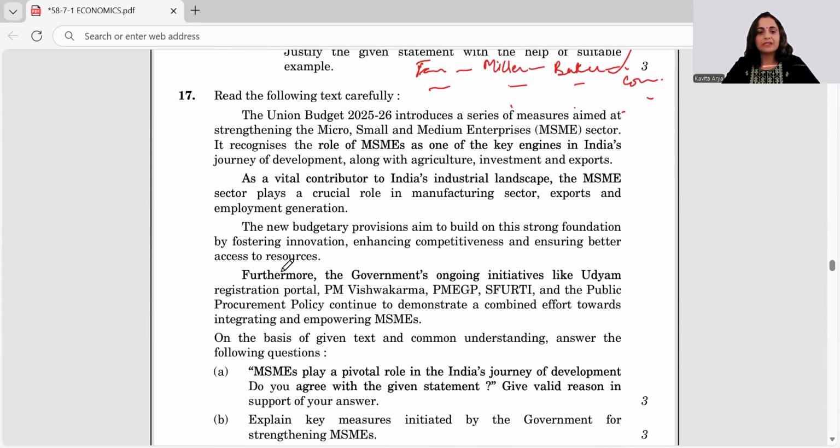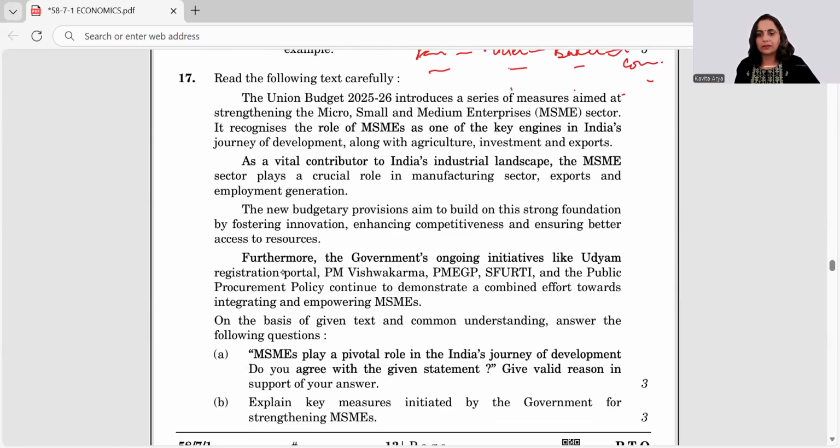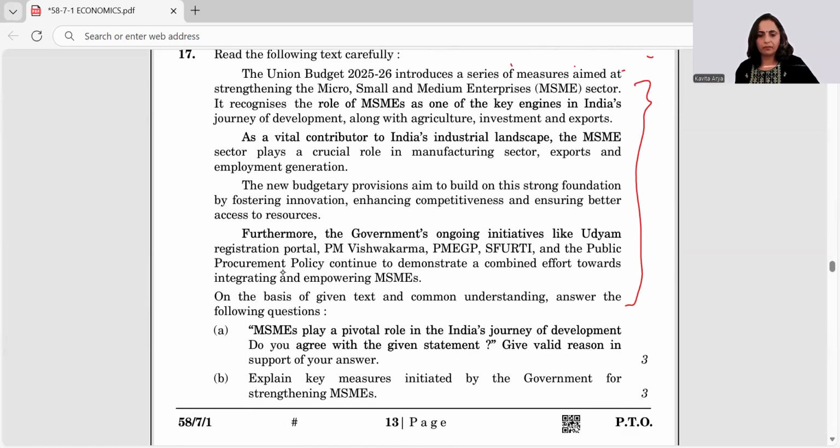Then you have 17th question. It's a case study. Two questions are there, 3 markers each, and it's talking about MSME. Union budget would have given something, some vital role. Then budgetary provisions are given for some goals, and these are the initiatives.